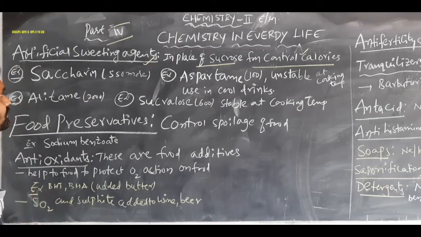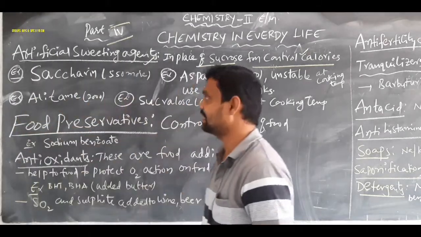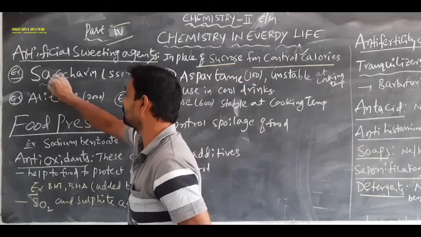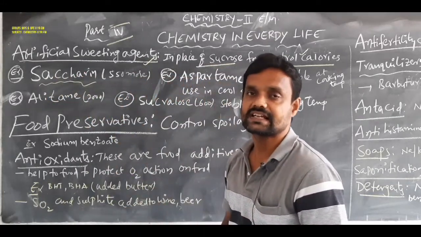A well-known example of an artificial sweetening agent is saccharin.